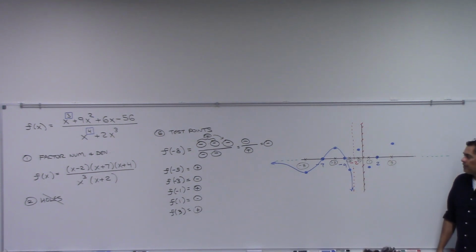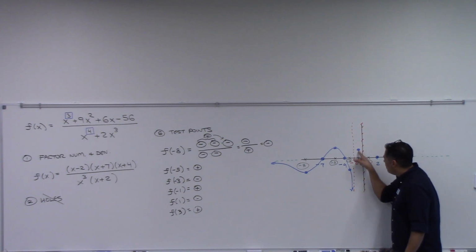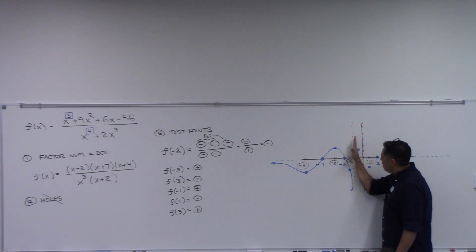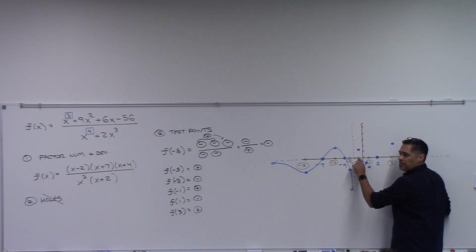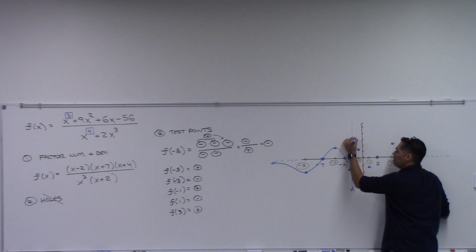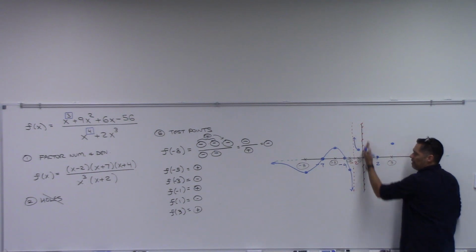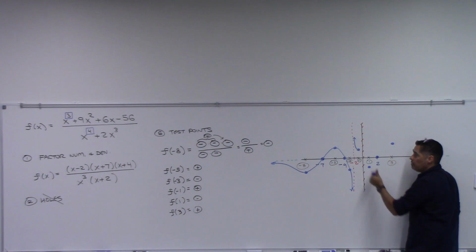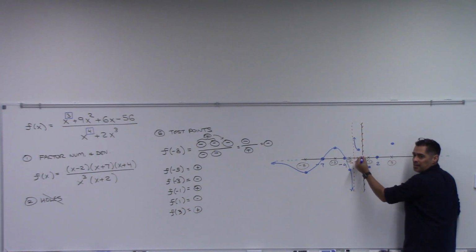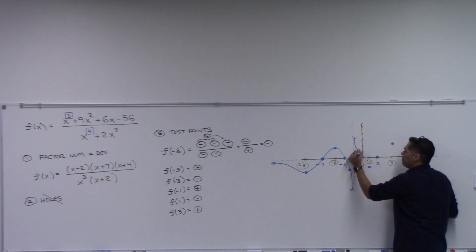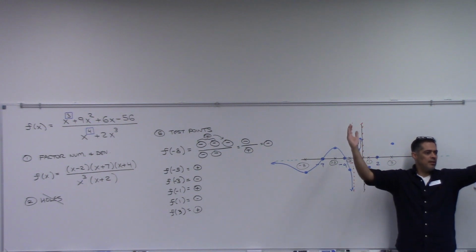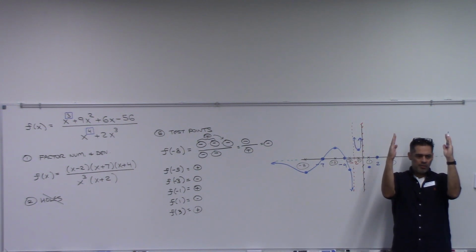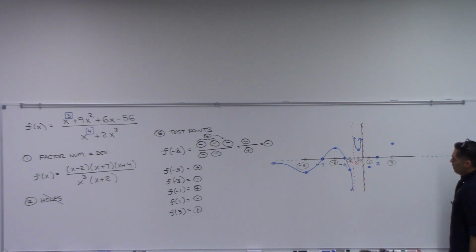The next point that I see here is this one. If I draw it to the left, I've got a barrier in my way which forces me up or down. Which way? Up, because I don't have an x-intercept right here. So to the left, it's going to go up like this. Then I draw it to the right, I have the barrier right there. Which way? Up as well. Why can't you go down? You would cross the x-axis, and I'm not allowed to cross. It looks almost like a little parabola in there. It's not a parabola because parabolas go out and get wider and wider. This is like a parabola stuck between two walls. Looks kind of like one, but it's not.